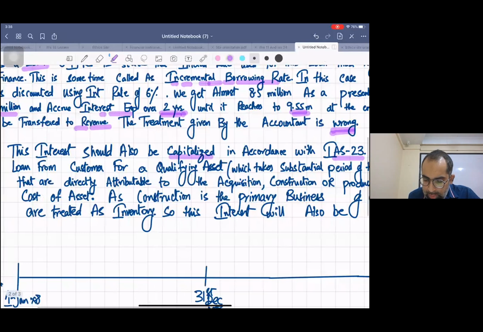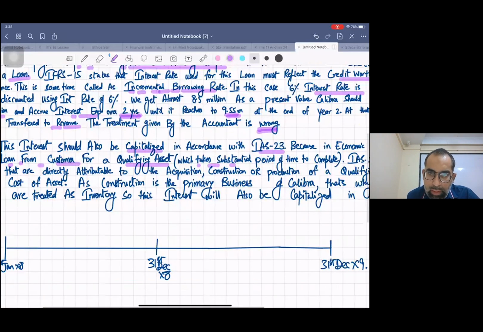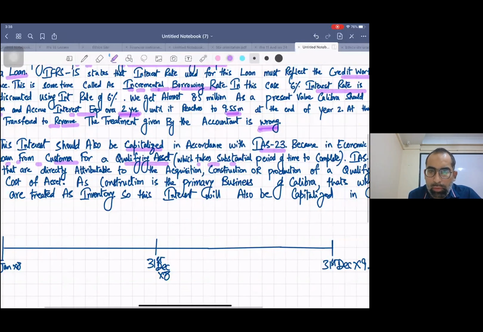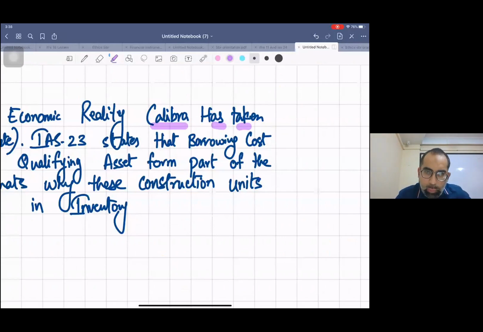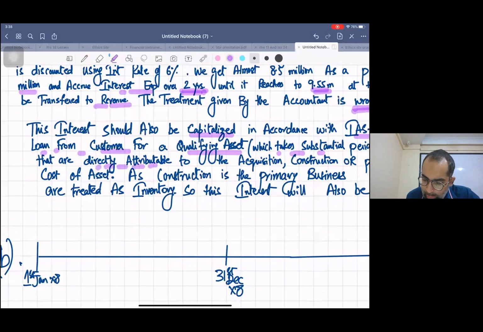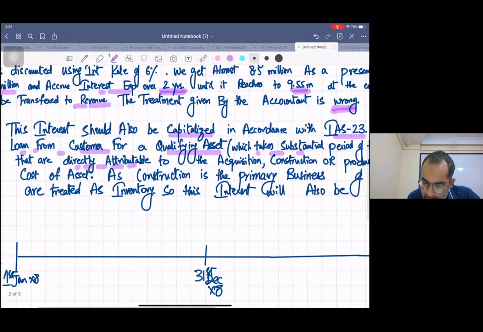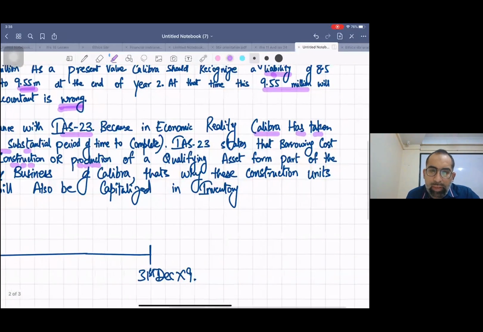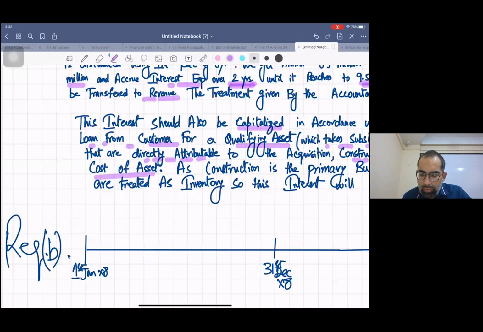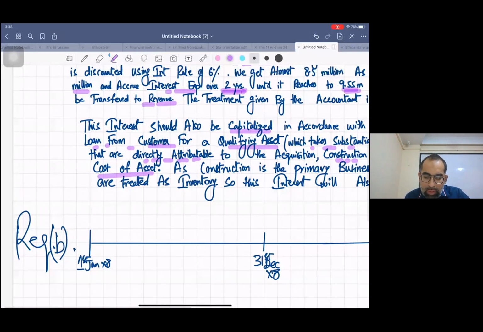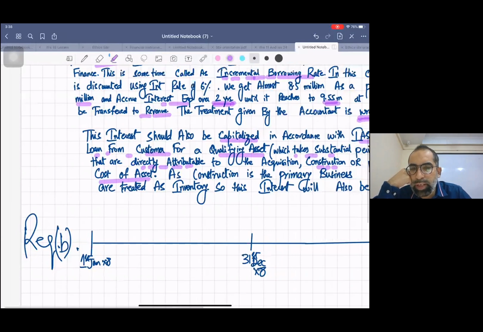This is the wording of IAS 23: borrowing costs that are directly attributable to the acquisition, construction or production of a qualifying asset form part of the cost of the asset. That means we will capitalize it.